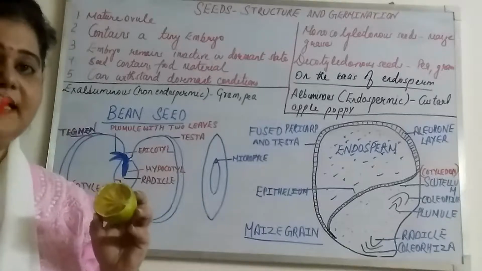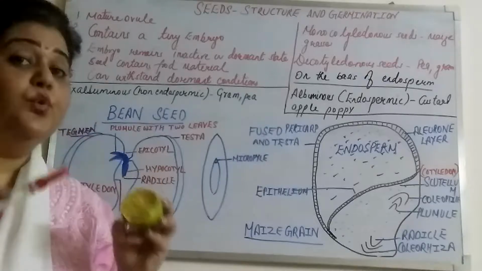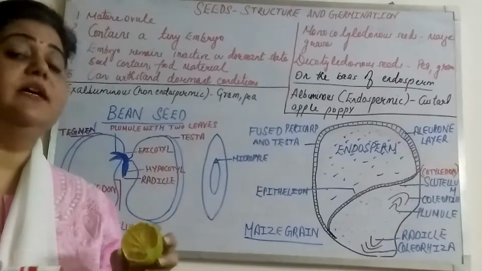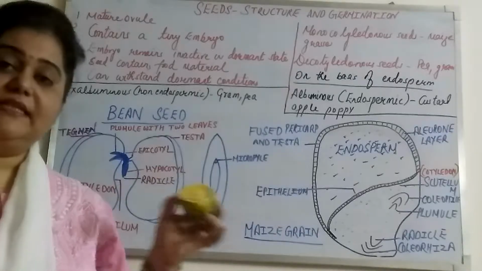So what did I say? I said ovary. What is ovary? Ovary is a fruit. Okay, so what is fruit? Fruit is a ripened ovary which contains a seed and it protects the seed.